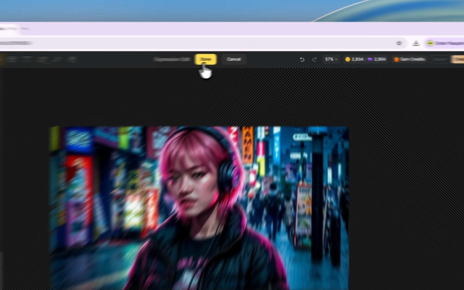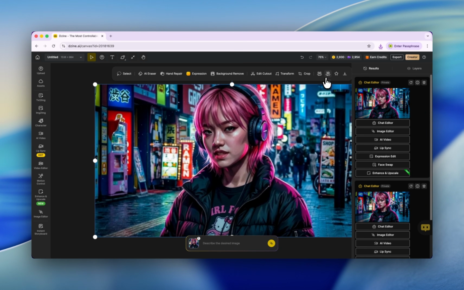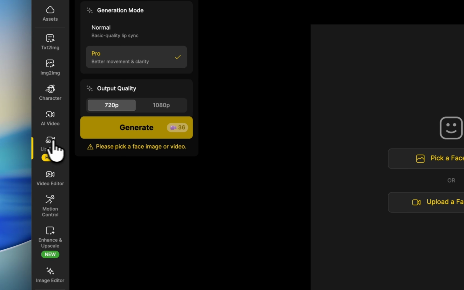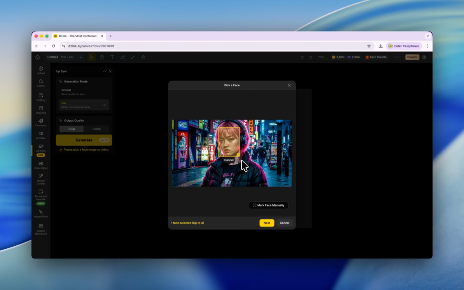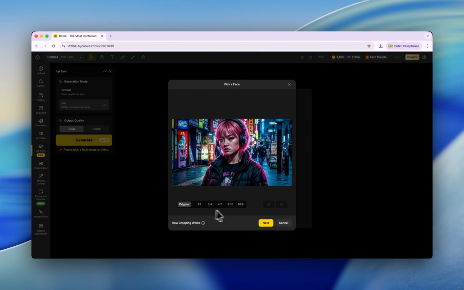When you finish, click done, then lip sync. You can download the image for future use. And I found this 3D functionality. Let's try it out. If you want to rotate it a little bit, you just type the prompt. And let's click lip sync again. Okay, the face is automatically selected, and if not, you can click here to mark the face manually. Click next, and for the aspect ratio, stick to the original.